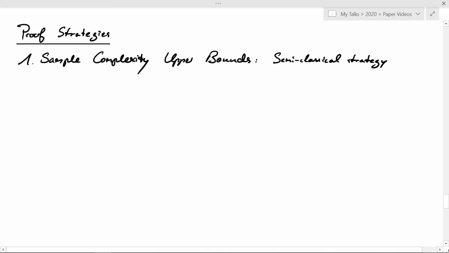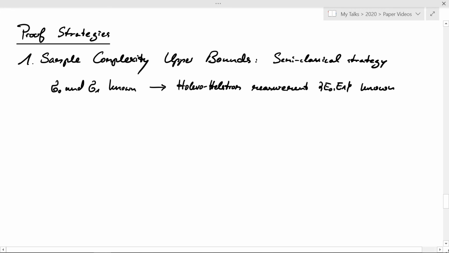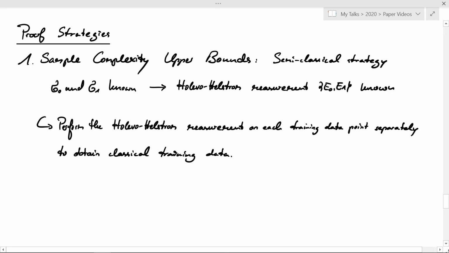First of all, for the sample complexity upper bounds, we give a semi-classical strategy that achieves these bounds. I will now roughly sketch this strategy. Throughout this, I assume that sigma 0 and sigma 1 are known in advance. If these two states are known, then, in principle, the corresponding Holevo-Hellstrom measurement can be computed. In this strategy, we now proceed as follows.